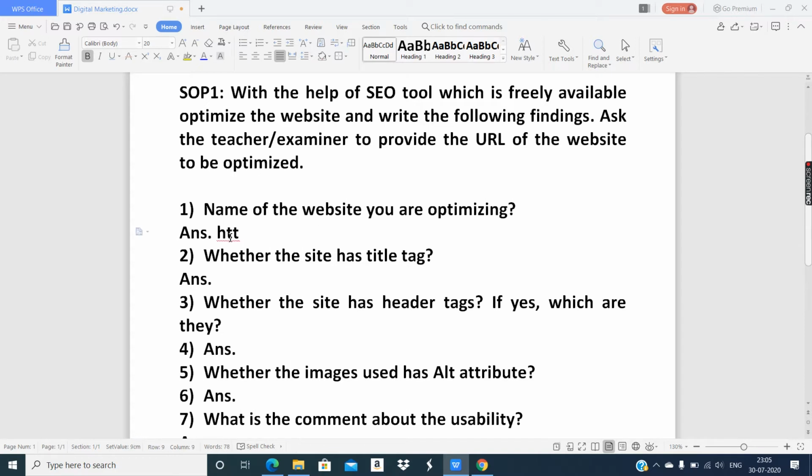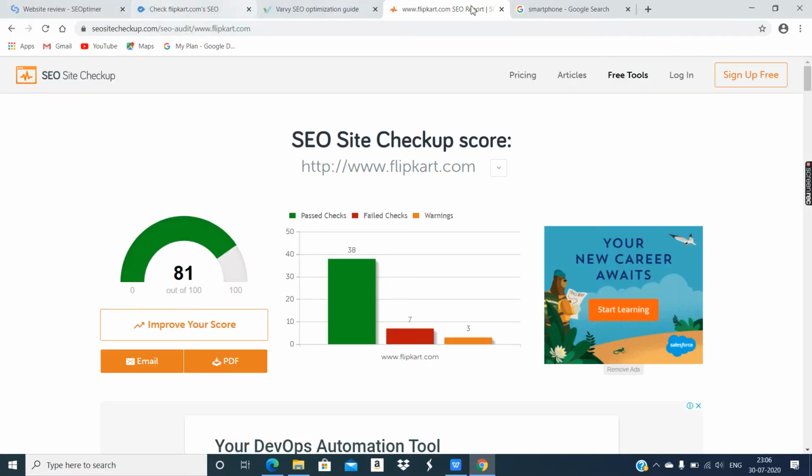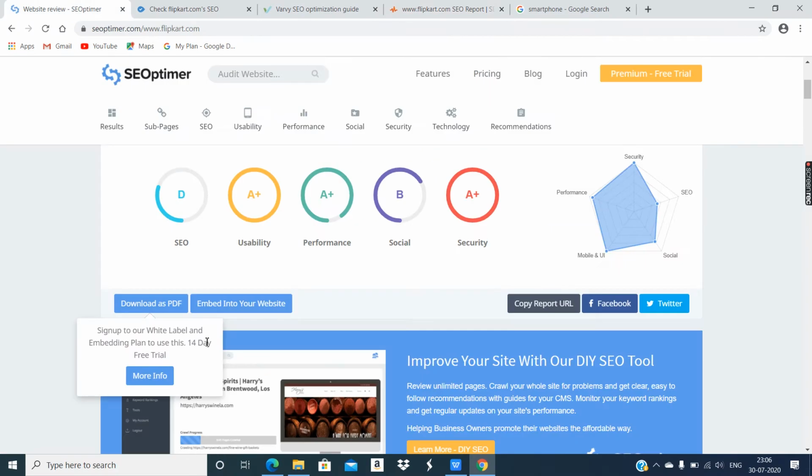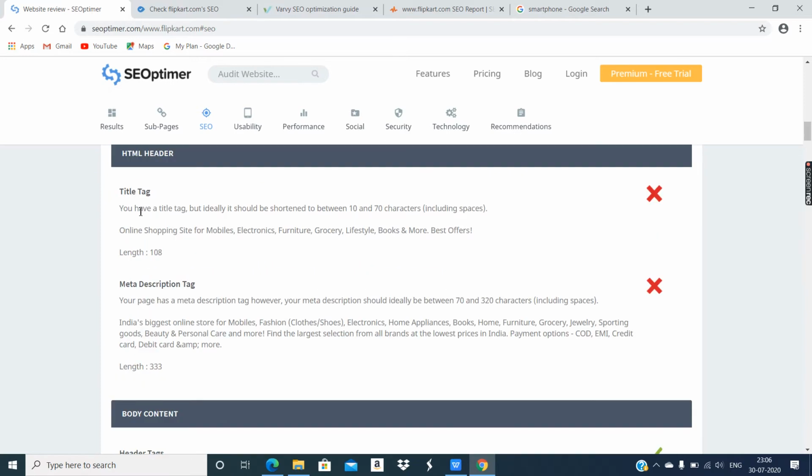Name of the website you are optimizing. So we optimized http colon forward slash forward slash www.flipkart.com. Okay, and let's give a space. Whether the site has a title tag. Okay, so we saw a two or three website comparison. Let's go with our first website. So what did it say? I'll click on, see here, you can see the tabs, and you can click on any tab and see the report of that particular section. So they said you have a title tag, but ideally it should be shortened.